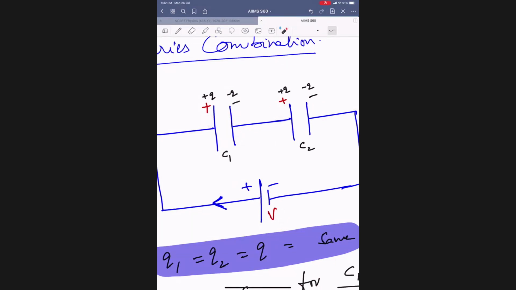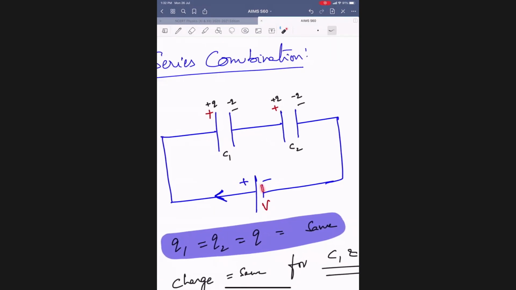To be frank, what happens here is, this is the negative plate of the battery. The current will flow here. It will pump electrons here, then electrons are accommodated here. Then automatically plus charges will be induced here, because there is no connection, we are not getting them. We are pumping electrons here, the negative charge will accommodate, and automatically positive will be induced. These are electrically neutral, then minus will be induced here.